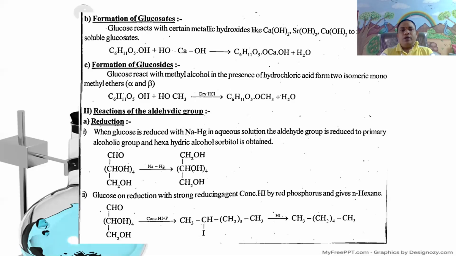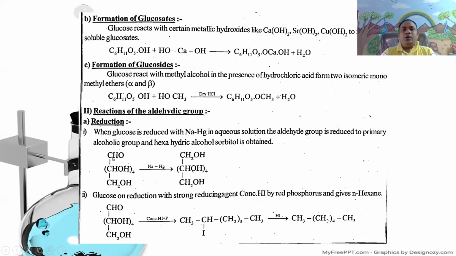In the chemical equation, glucose, CHO, CHOH taken four, CH2OH, undergoes reduction in the presence of sodium amalgam in aqueous solution.